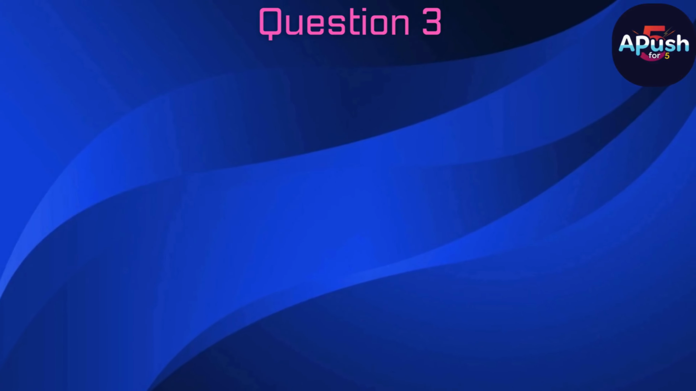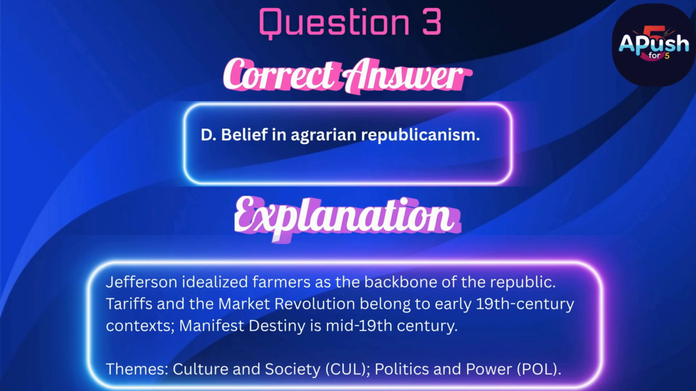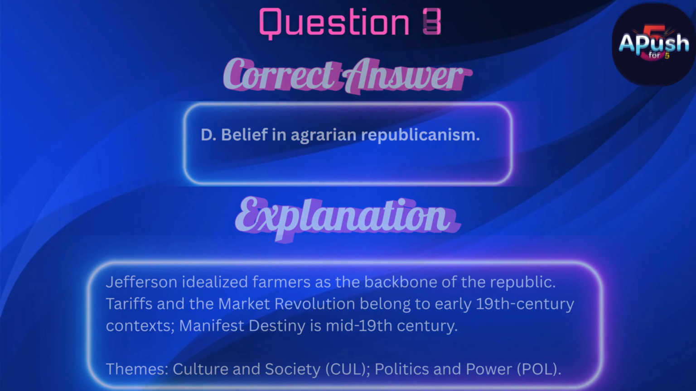The correct answer is D. Belief in agrarian republicanism. Jefferson idealized farmers as the backbone of the republic. Tariffs and the market revolution belong to early 19th century contexts. Manifest destiny is mid-19th century.